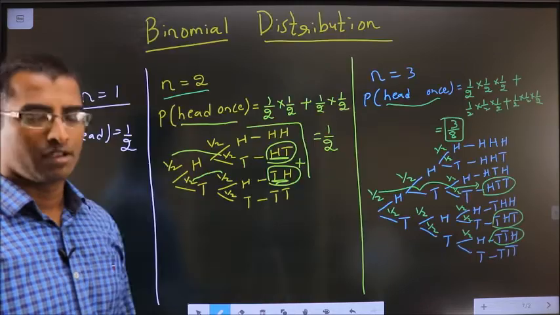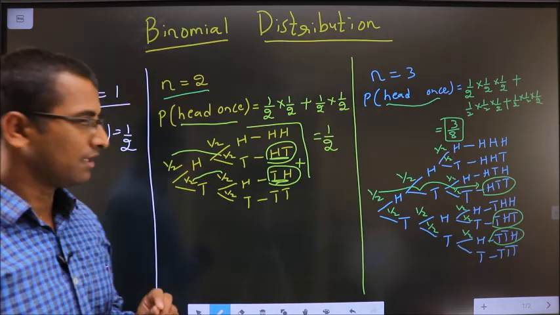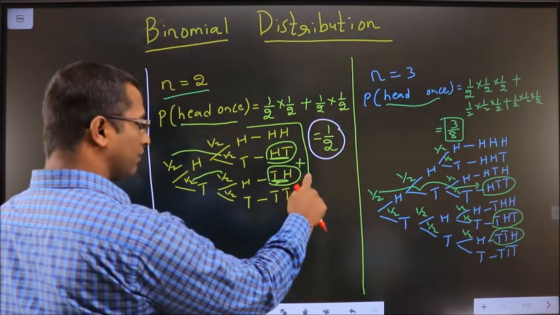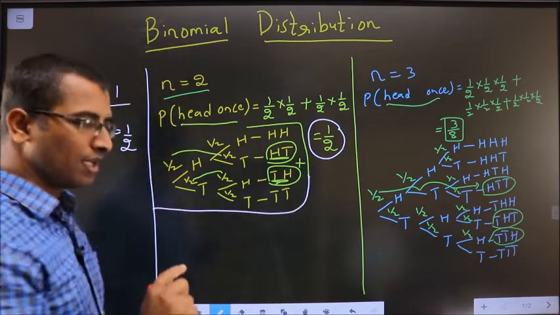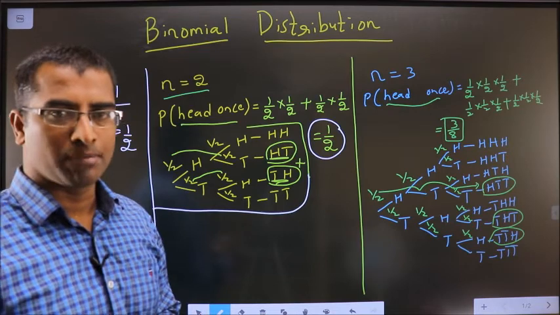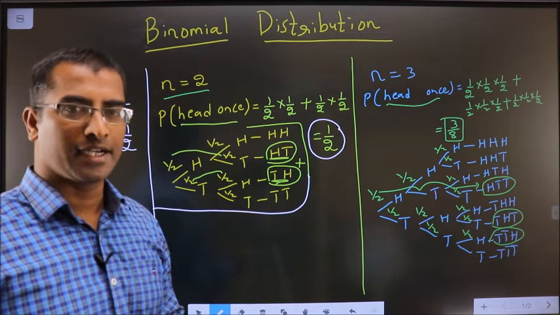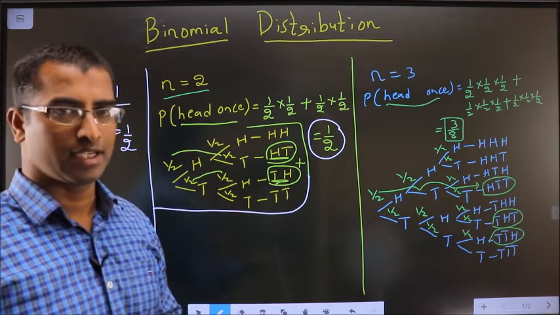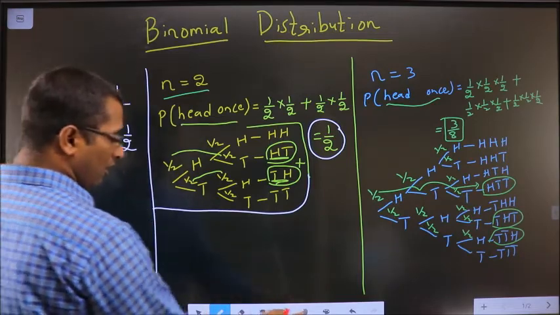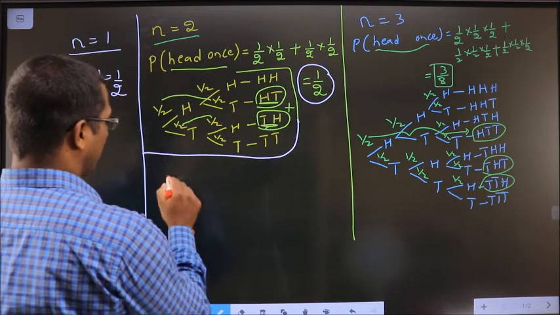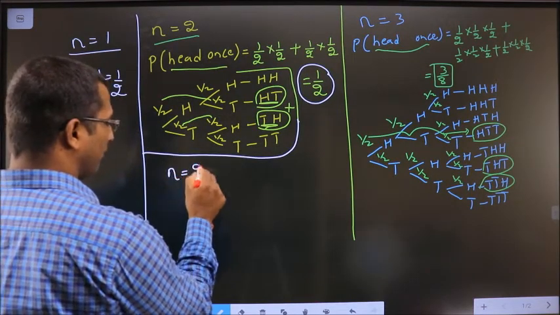Okay. Look at this example. We got the answer to be 1 by 2 after we drew the tree diagram. Now by making use of binomial distribution also we get the same answer without drawing the tree diagram. See how it's done. How many times did we toss the coin? 2 times, so the value of n is 2.